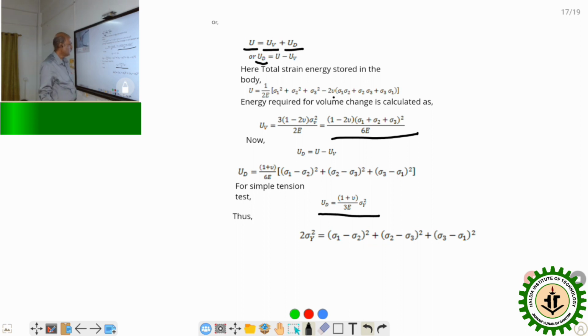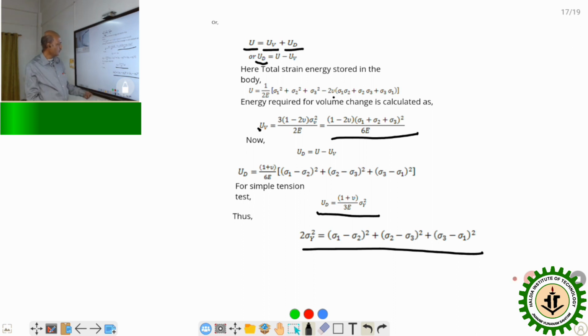When the distortion energy in a complex system of loading is equal to this, the body will fail. So equating the two, we get 2 sigma y square equal to sigma 1 minus sigma 2 whole square plus sigma 2 minus sigma 3 whole square plus sigma 3 minus sigma 1 whole square.